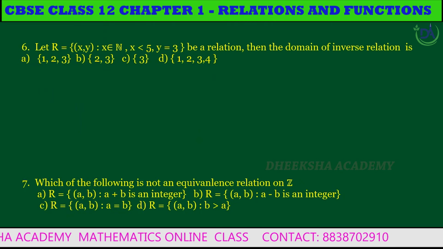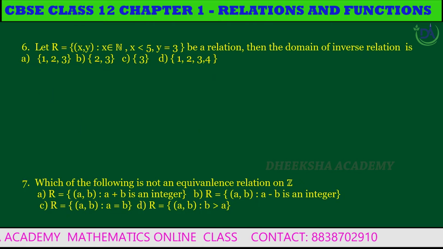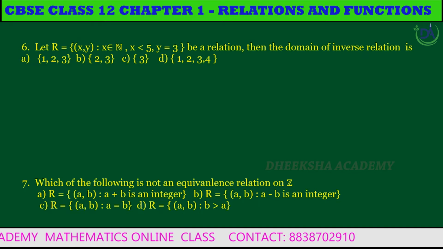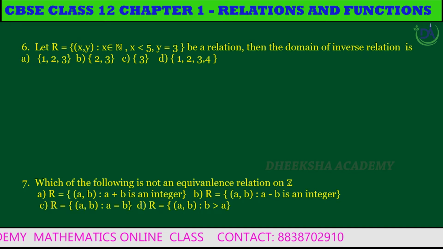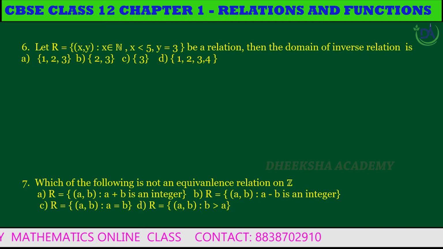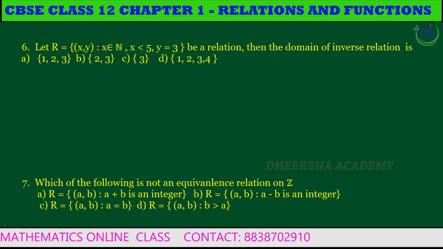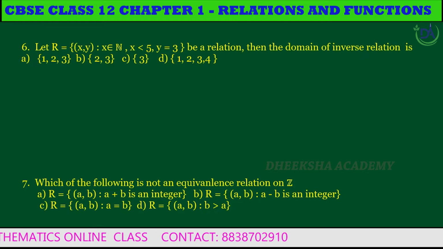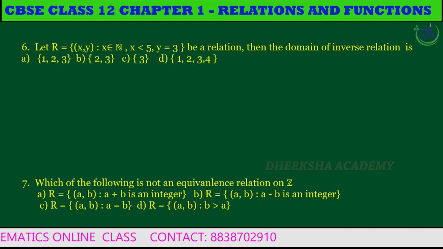Sixth question. Let R be the relation R equal to the set of all (x, y) such that x belongs to natural numbers, x less than 5, y is equal to 3. Then the domain of the inverse relation is: A, {1, 2, 3}; B, {2, 3}; C, a singleton set {3}; D, {1, 2, 3, 4}.